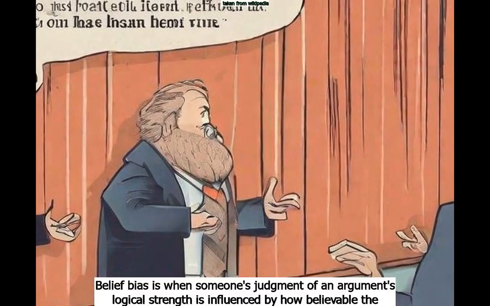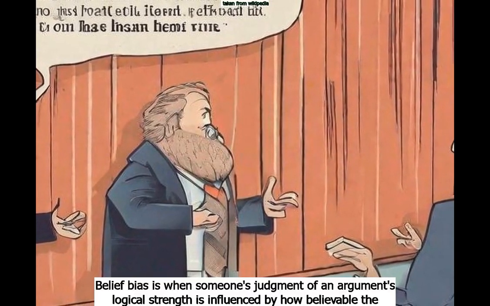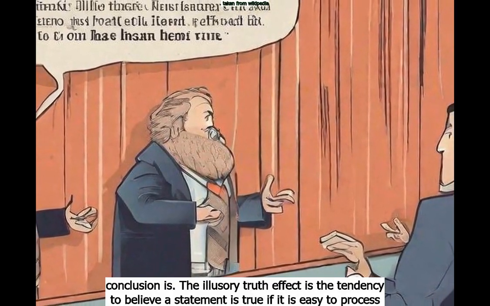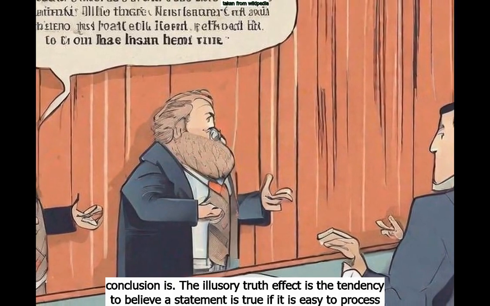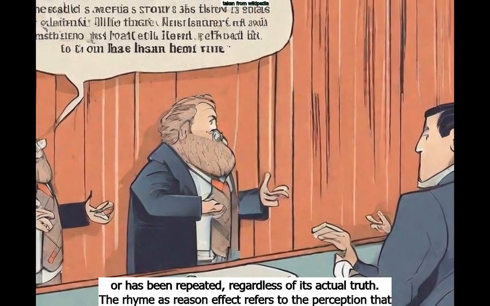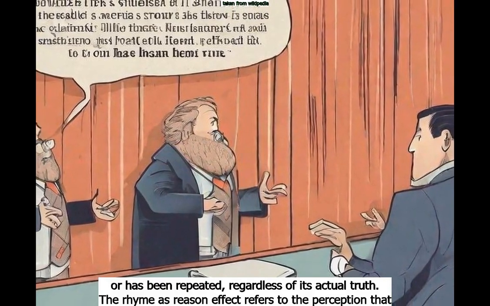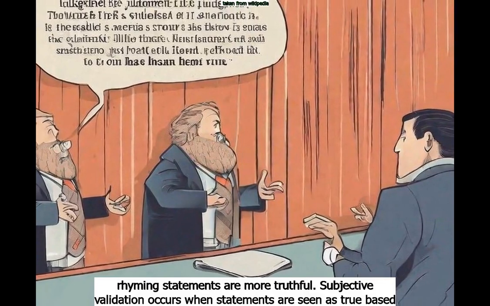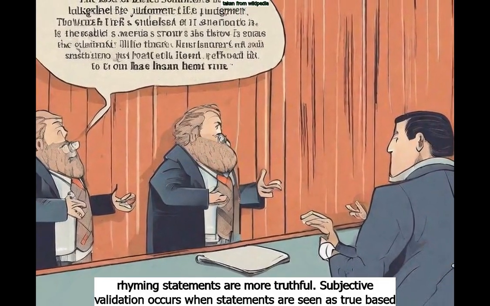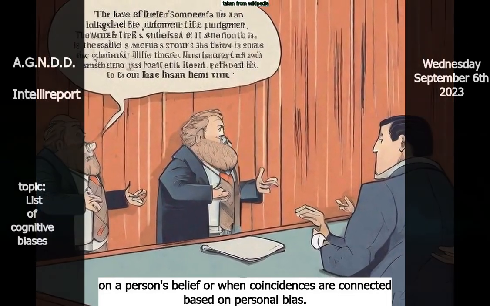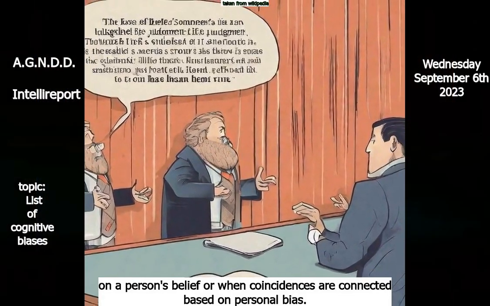Belief bias is when someone's judgment of an argument's logical strength is influenced by how believable the conclusion is. The illusory truth effect is the tendency to believe a statement is true if it is easy to process or has been repeated, regardless of its actual truth. The rhyme as reason effect refers to the perception that rhyming statements are more truthful. Subjective validation occurs when statements are seen as true based on a person's belief or when coincidences are connected based on personal bias.